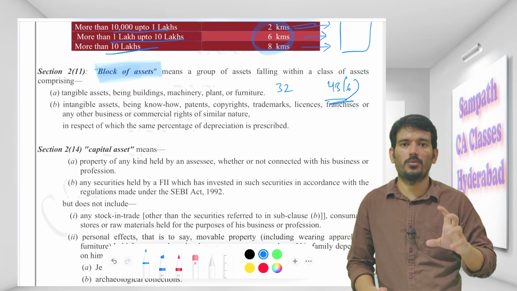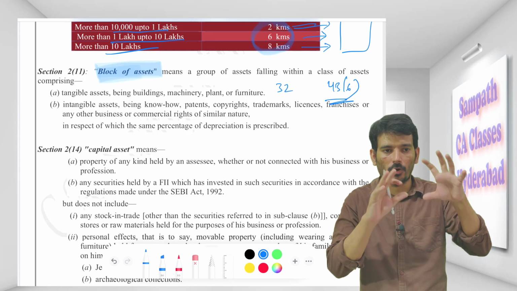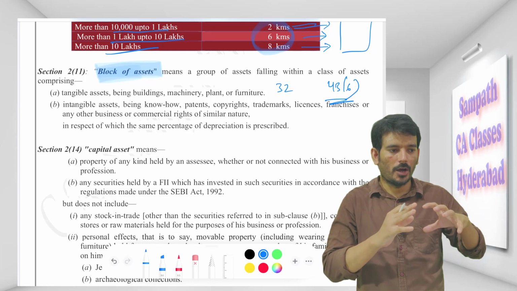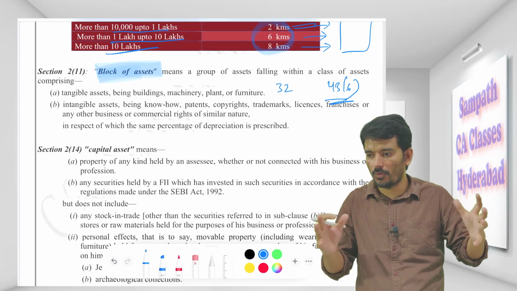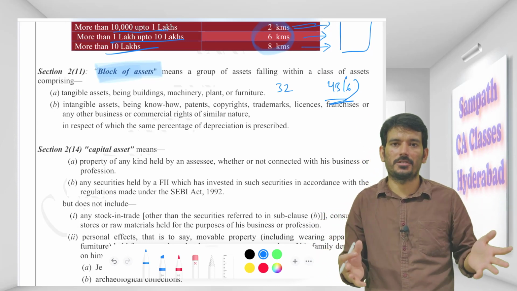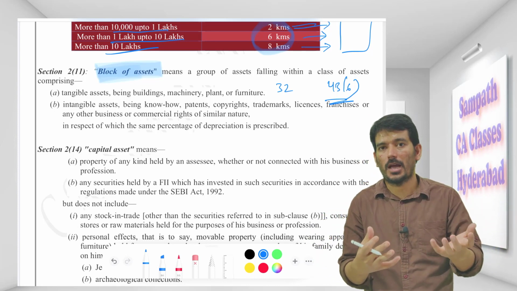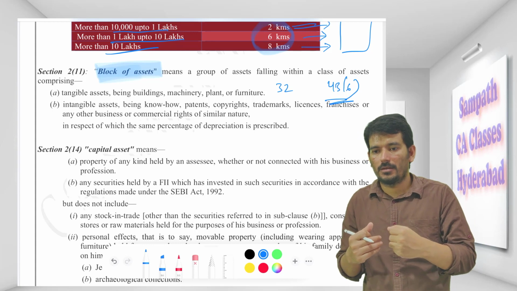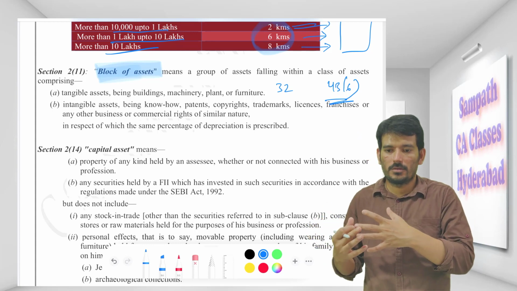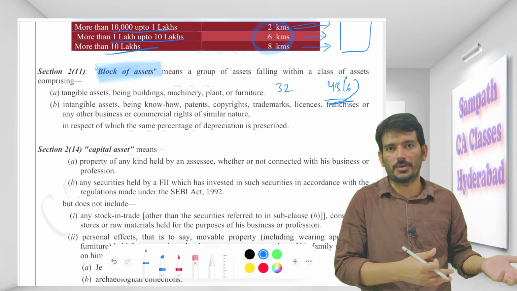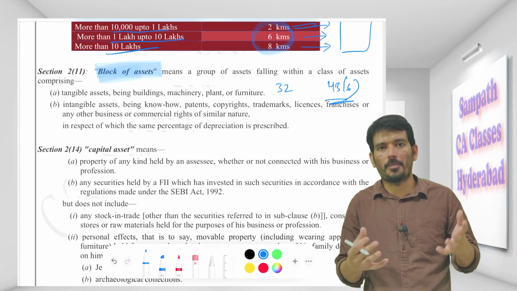So now we have to understand what you mean by block of assets. Block of assets means you have multiple assets. Like now I am taking classes here. I have furniture. I have a camera. I have my own vehicle. I have a board. I have a laptop or a computer. So all other equipment.